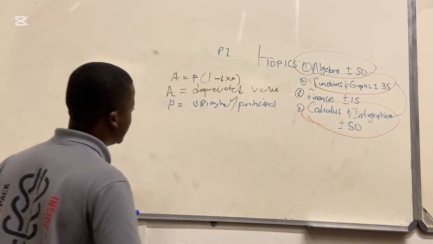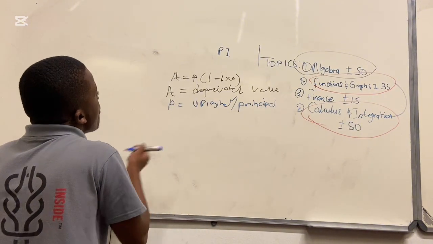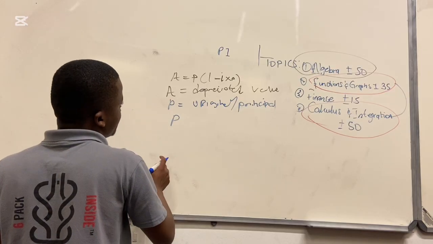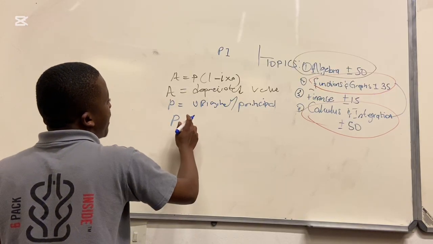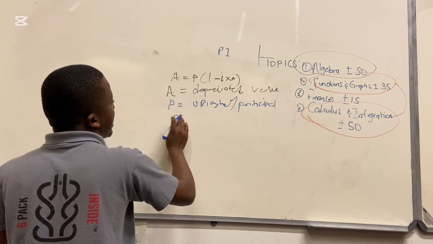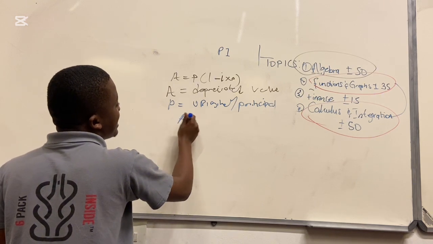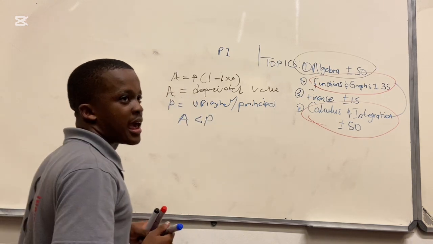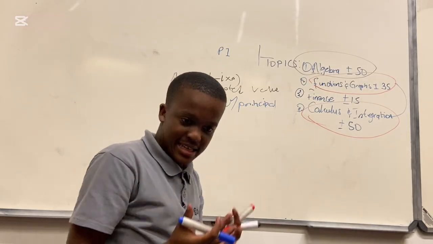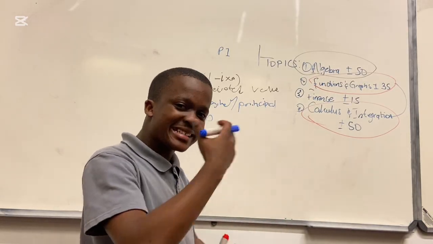P is still the principal. This makes A be less than P, because it depreciated as time goes by.